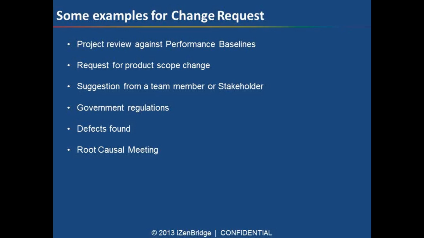Suppose you are a project manager for a project which takes care of some environmental issues. In those scenarios, you have to take care of what the policies or regulations by government are. Any change in those regulations or policies, you have to make changes in your project, and these changes are going to be taken as change requests.